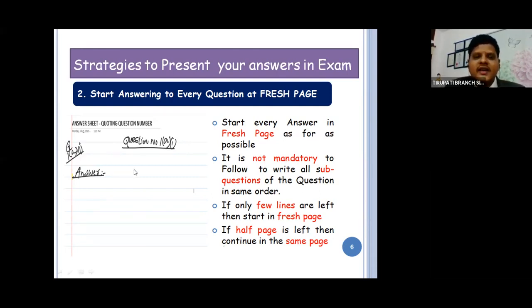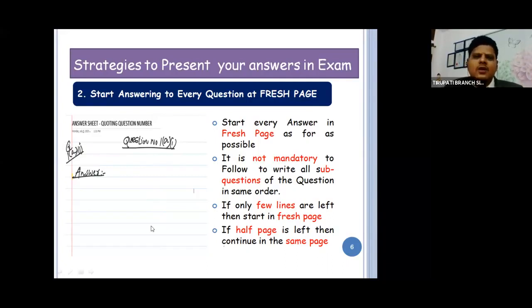Now, people may ask me so many questions. Sir, how to decide? I have filled 70% of the page, sir, and the last 3-4 lines are pending. Then go to the next page. Sir, only half a page I have written. Should I go to the next page? No, not required. Half the page is blank, right? Then start here itself. No problem. Visibly write the question number.